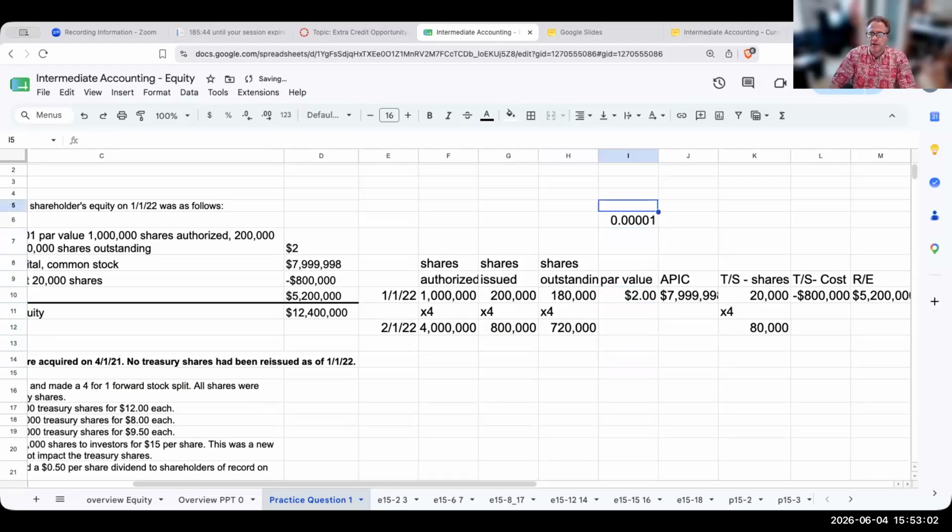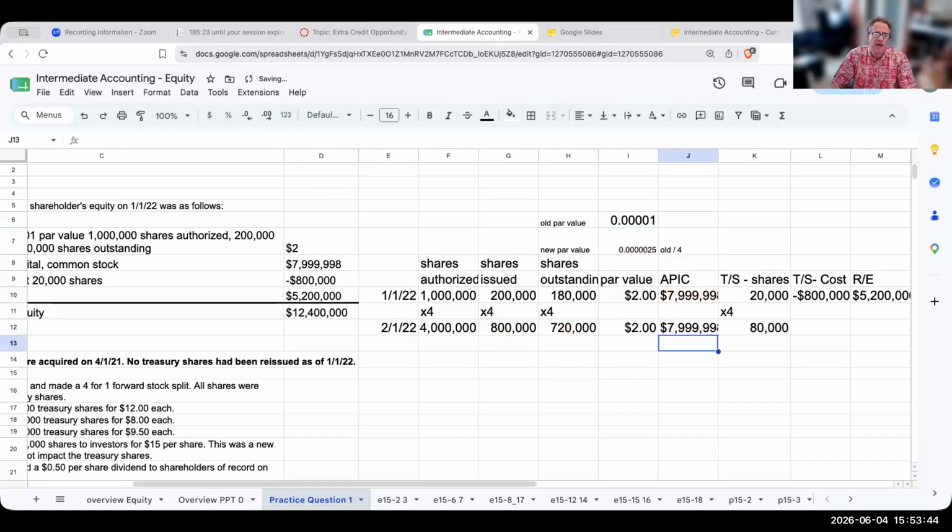So my old par value is 0.0001. My new par value, I'm going to take the old and divide this by 4, and I'm going to show you how this works. So my new par value right over here is going to be that fraction. The reason I know this is correct is because if I take 800,000 times this new par value, I'm still going to get the $2 per share.